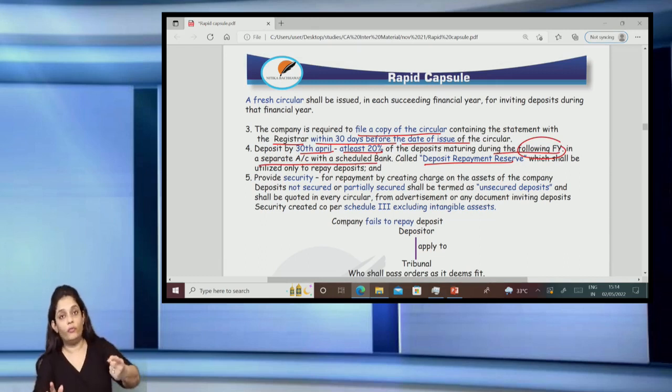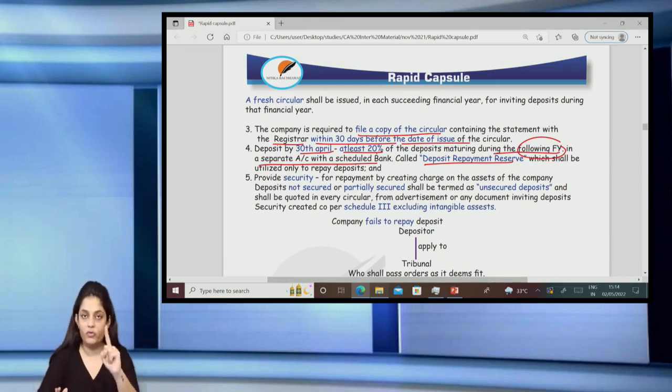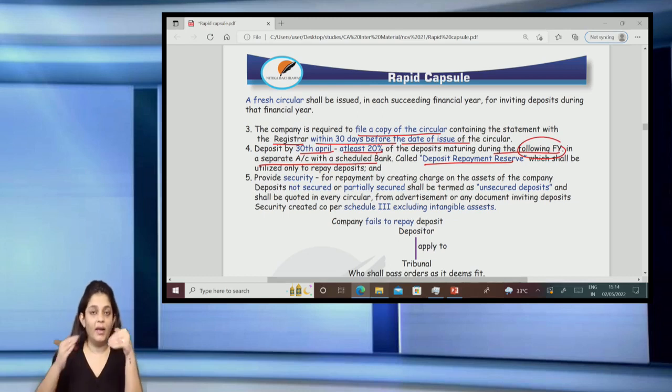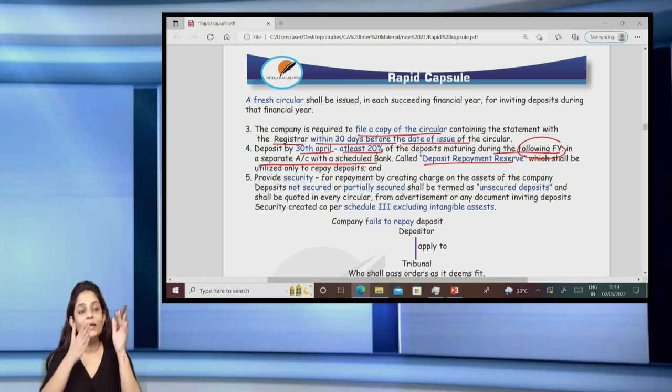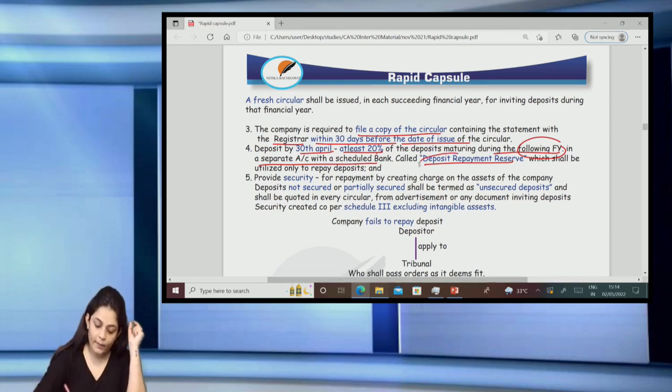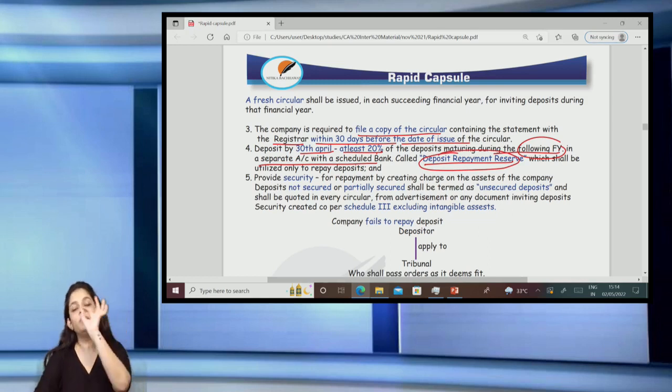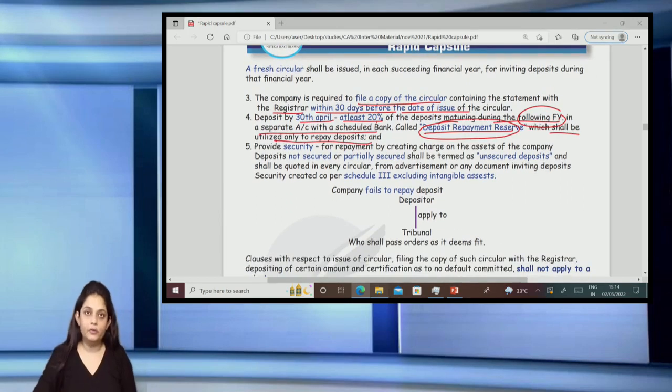So, let's say next year, 1 crore is the amount which will mature. So, today, by 30th April, the company shall keep 20 lakh aside in the deposit repayment reserve, and this money shall be utilized only for the repayment of the deposits. That is, it shall be utilized only to repay the deposits. I hope it's clear to all of you, right?